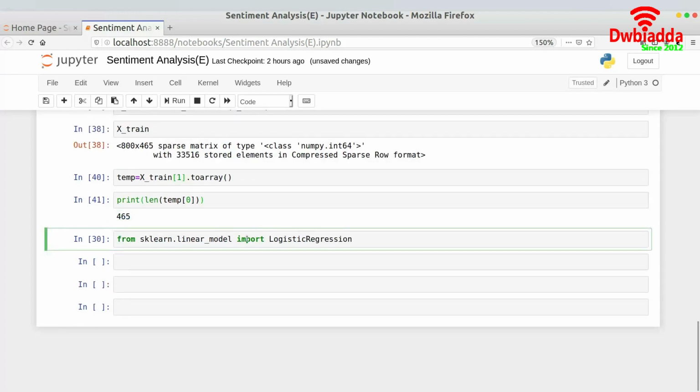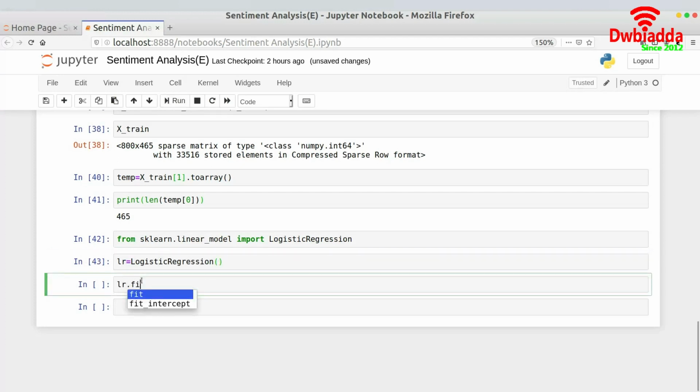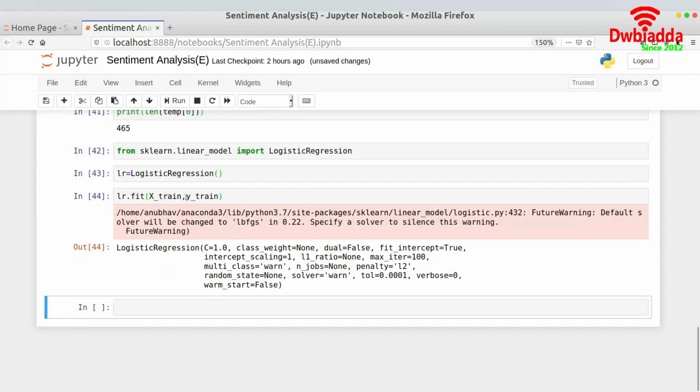Now let us apply the logistic regression model. I create the object, so LR is equal to LogisticRegression, and then LR dot fit, where I pass x train and y train. This should work, and as you can see, it has successfully given me the output. Then I could use LR dot predict and pass something like x test of 0 to get the output.